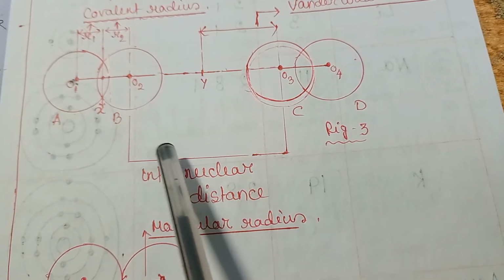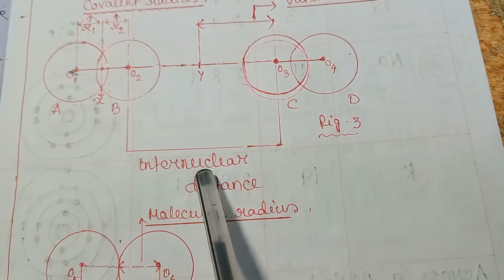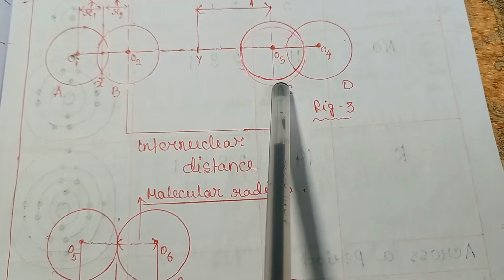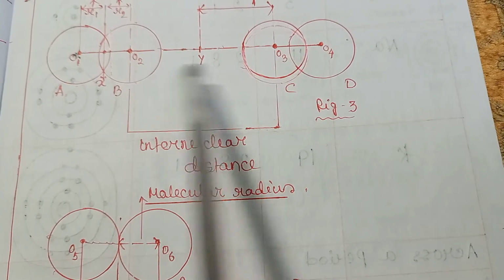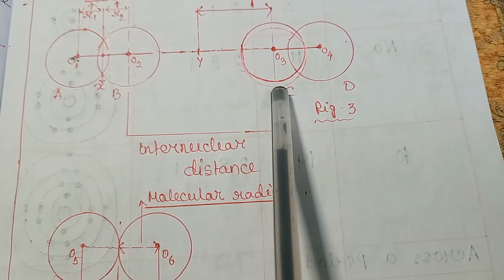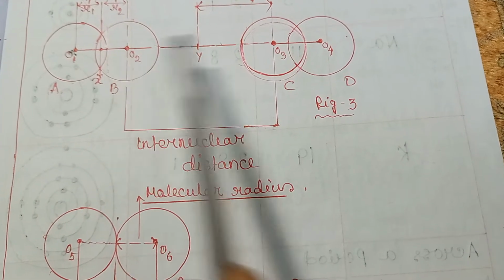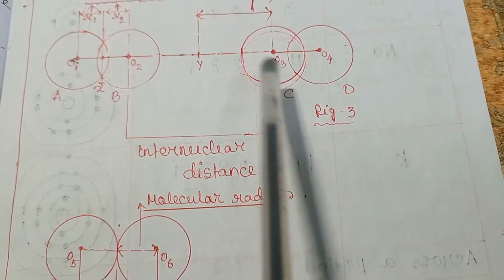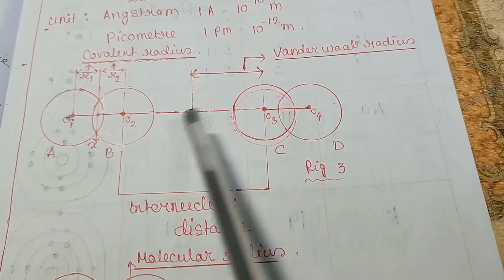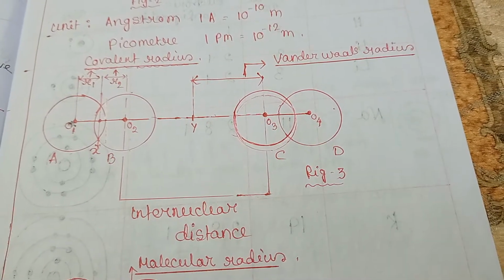Now, van der Waals radius. What is van der Waals radius? Half of the closest distance of two equal non-covalently bonded atoms. These are non-covalently bonded, which means B and C are non-covalently bonded atoms. And the distance between O2 and O3, and half of it, this means O2y or O3y, is known as van der Waals radius. Now, molecular radius.